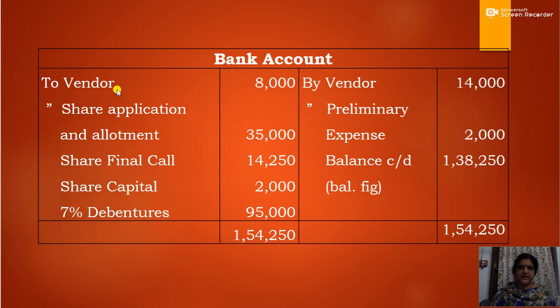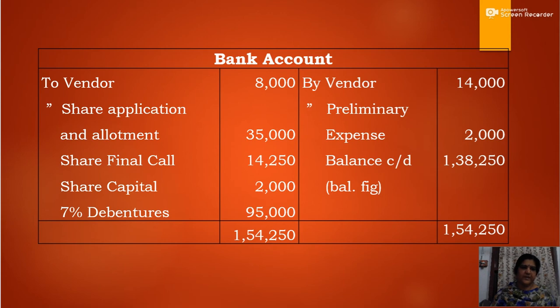So to vendor, that is the amount of cash acquired from the partnership firm, 8,000. Then share application allotment money received, share final call money received, amount received on reissue of shares, on issue of debentures, then purchase consideration paid, preliminary expenses paid off, and the balance amount will be 1,38,250, and this is the closing balance of bank. Okay. Now the journal entries and the account are over.